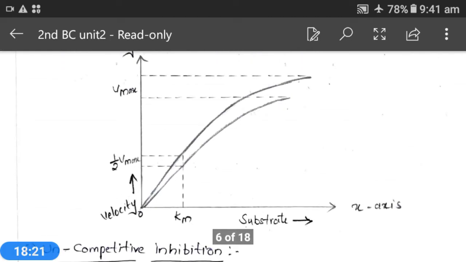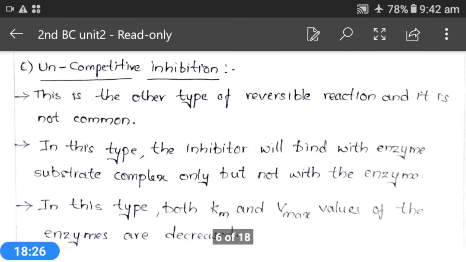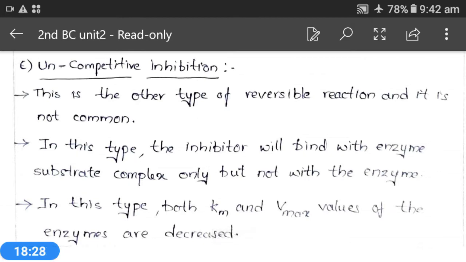If you see here, the inhibitor will come and bind to the enzyme-substrate complex directly, and an enzyme-substrate-inhibitor complex will be produced, inhibiting the enzyme catalysis, and there will be no formation of product. Here the enzyme-substrate complex will be formed, and to that the inhibitor will be attached. And the next one is irreversible inhibition.